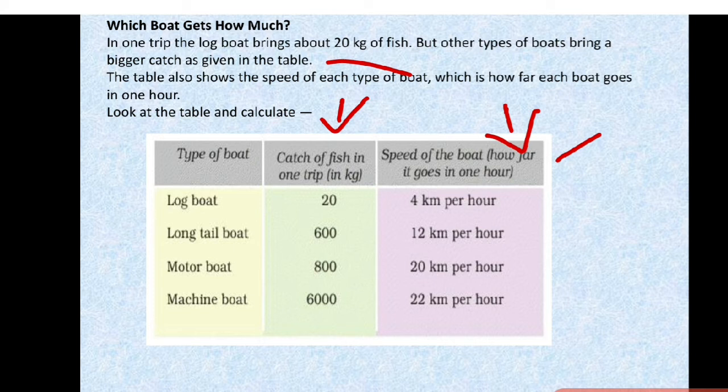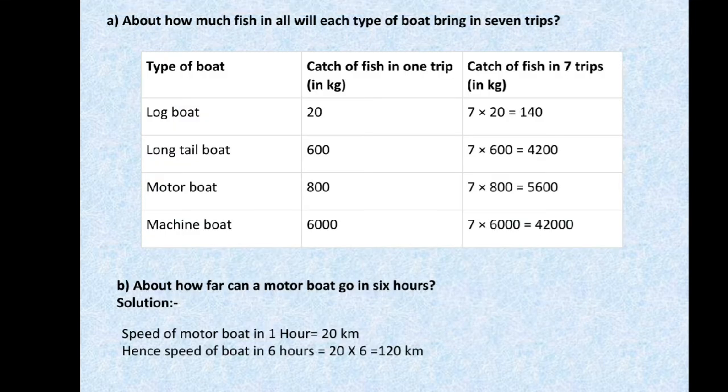The log boat takes 20 kg, long tail boat 600 kg, motor boat 800 kg, machine boat 6000 kg. And what is this? The speed of the boat in 1 hour. Log boat can travel only 4 kilometers per hour. The long tail boat 12 kilometers, motor boat 20 kilometers, machine boat 22 kilometers. Now based on this, we will see the questions.